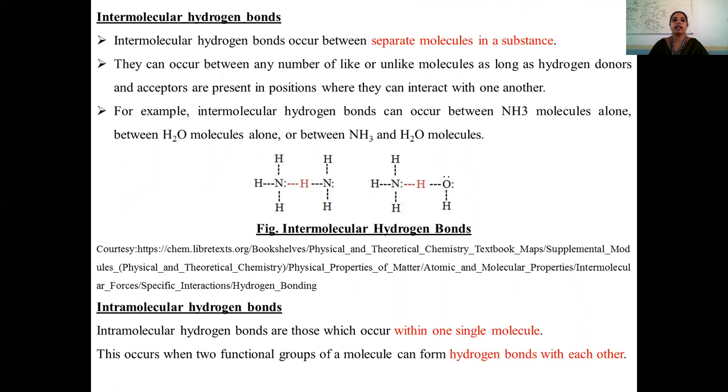So the intermolecular hydrogen bond will connect one molecule or one substance with the other substance. Whereas the intramolecular hydrogen bond is within the molecule. So within a particular protein or within a particular biomolecule, if the hydrogen bond is formed or stabilizes, you call it an intramolecular hydrogen bond.